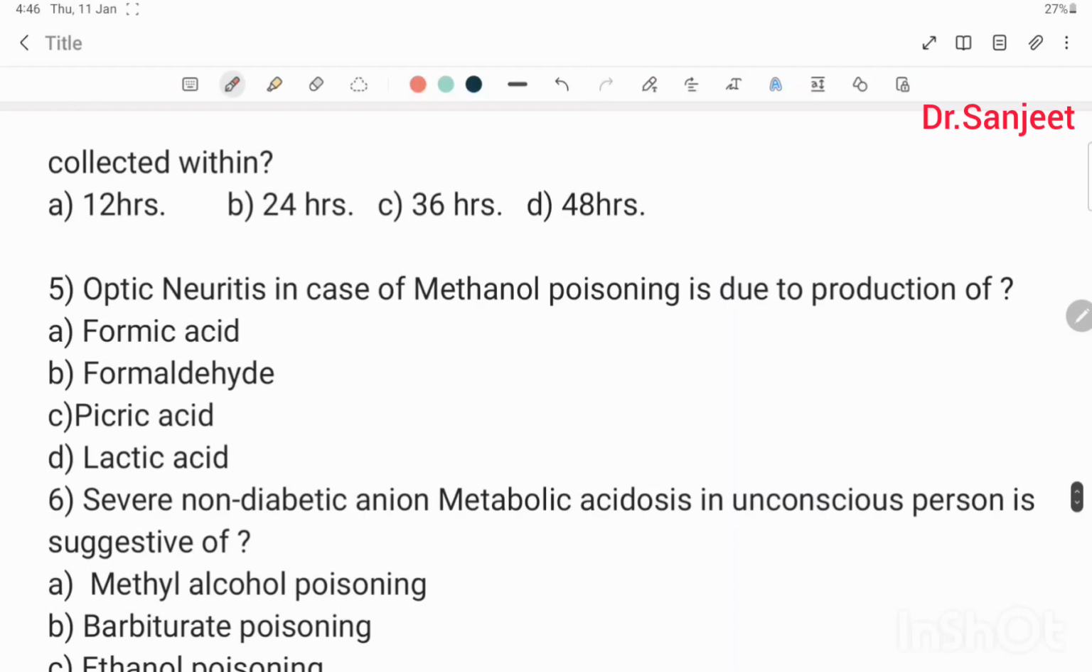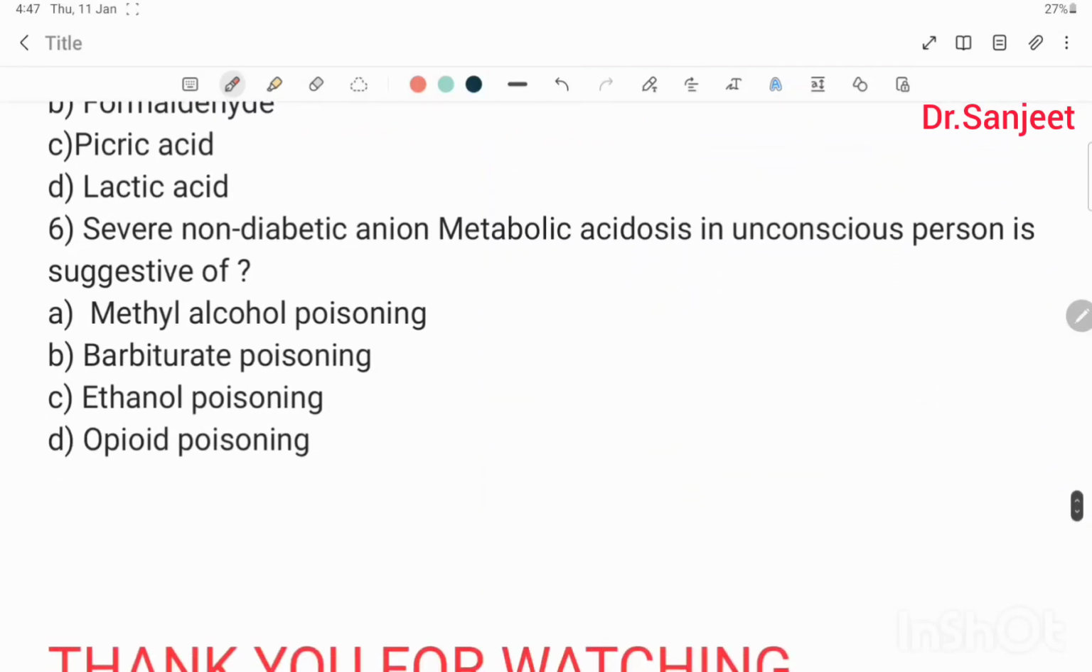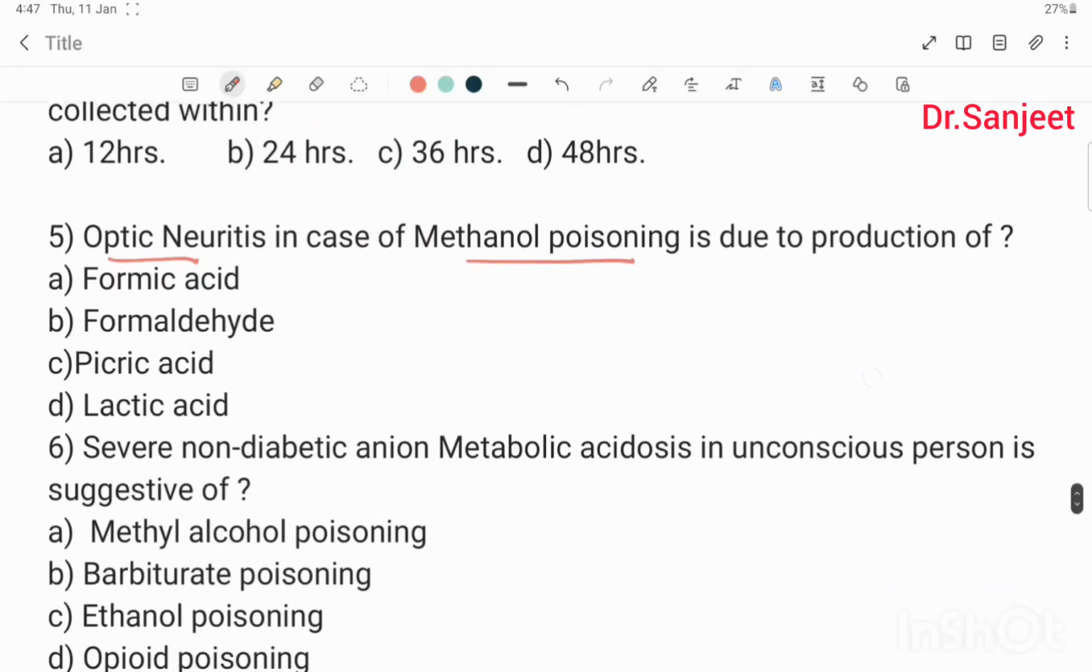Then optic neuritis in case of methanol poisoning is due to the production of formic acid, formaldehyde, picric acid, lactic acid. Severe non-diabetic anion metabolic acidosis in an unconscious person is suggestive of methanol poisoning, barbiturate poisoning, ethanol poisoning and opioid poisoning. Answer these 6 questions in the comments.